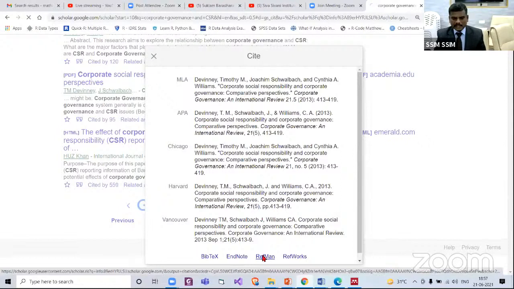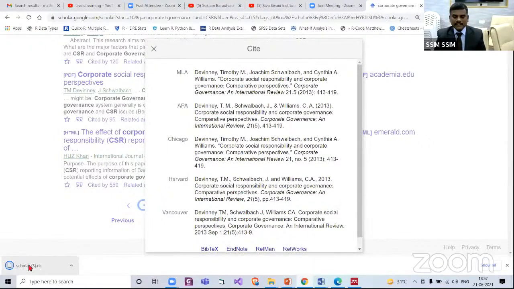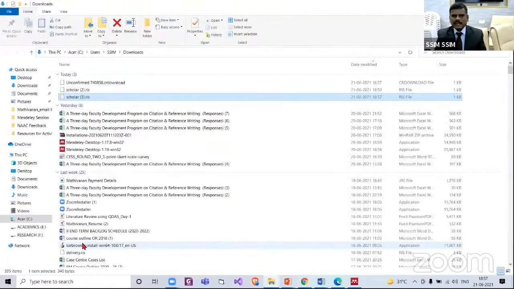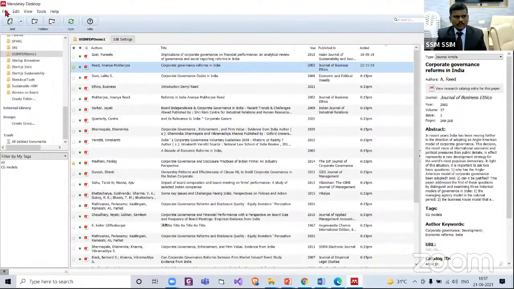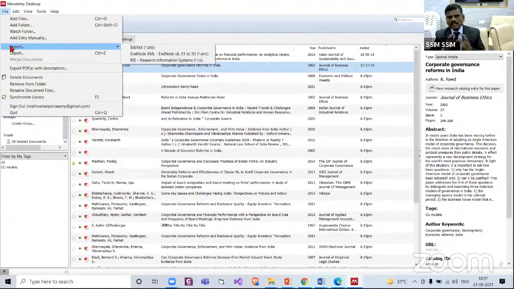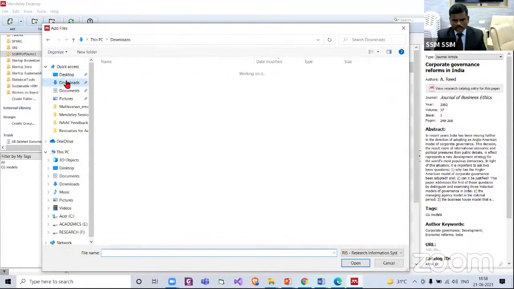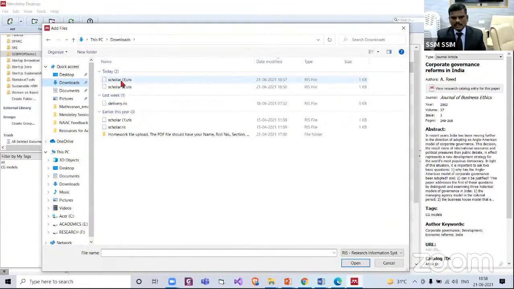Click that, and you see a small file gets downloaded. Refman. Now it should be bracket 3. Already we have 2 files, bracket 3. Now where is it available? It is available in the default download folder. Now go to Mendeley, file, import, not add files, not add entry manually, import. So import, what is the file format? RIS format, Research Information Systems format. Select that. It is in download folder. So locate that file. Name is Scholar 3 and say open.